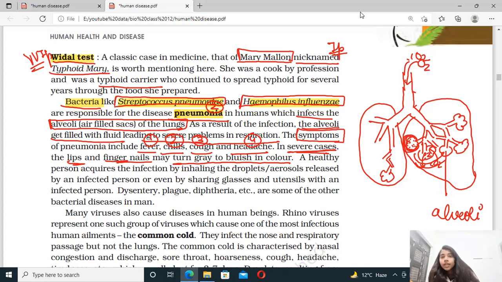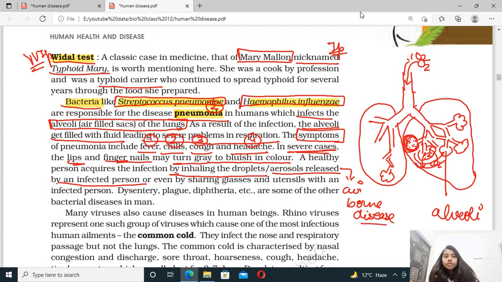So a healthy person acquires the infection by inhaling the droplets or the aerosol which is released by an infected person, right? So it means it is a disease which is transferred with the help of the air. If there is an infected person and that person has sneezed, then those droplets which are present in the air, if the second person, the healthy person, inhales that air, then he or she will get infected. So this is a disease which is spread by the air. That is why this disease is called an airborne disease. Correct. This is called an airborne disease.